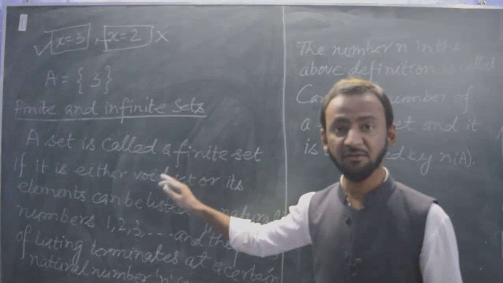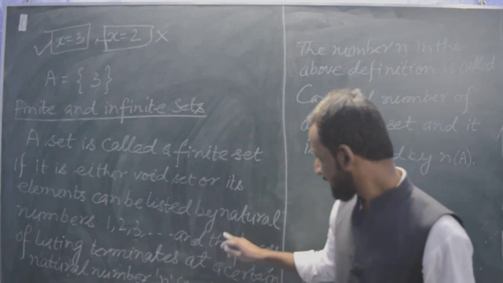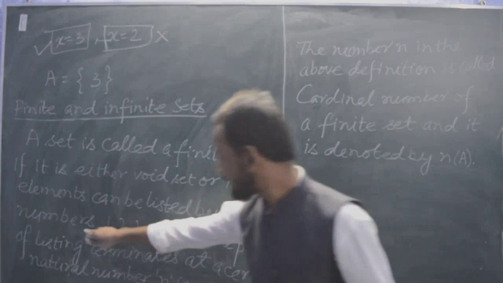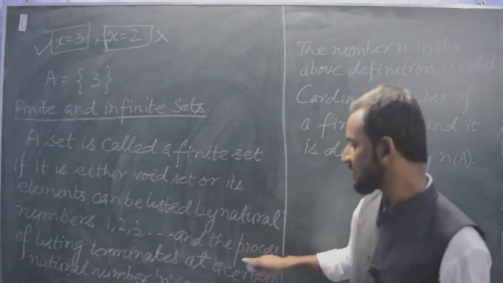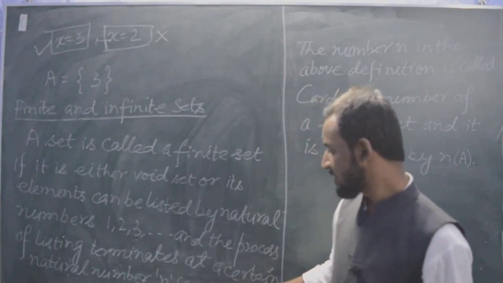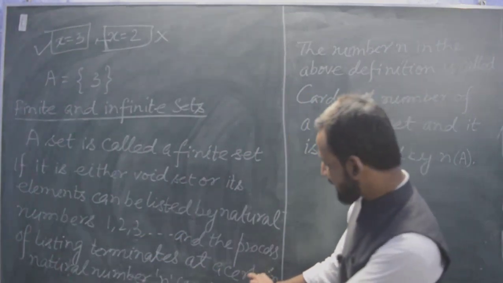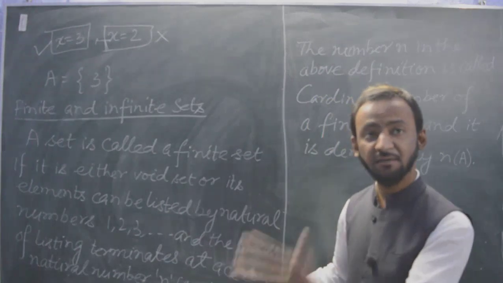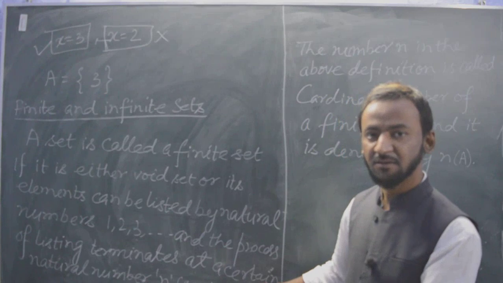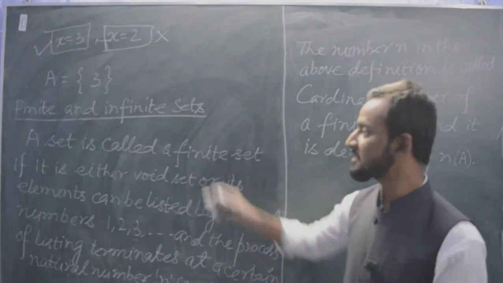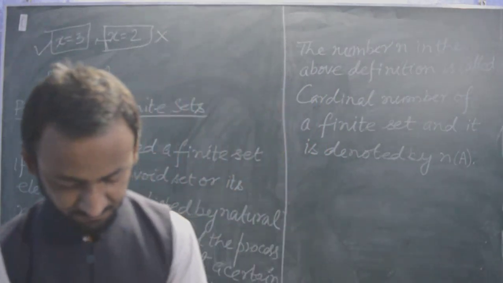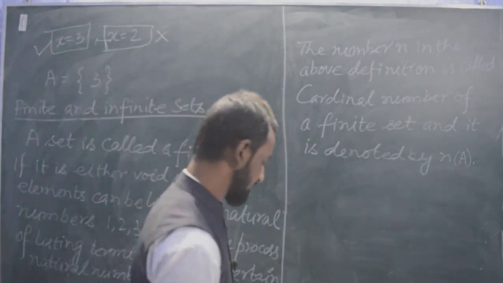Here we have written that it can be listed by natural numbers 1, 2, 3, ... and the process of listing terminates at a certain natural number. Instead, if we are unable to terminate it at some natural number, that means it is going to infinity, so that set will become an infinite set. Okay.